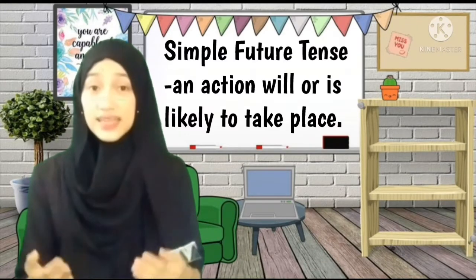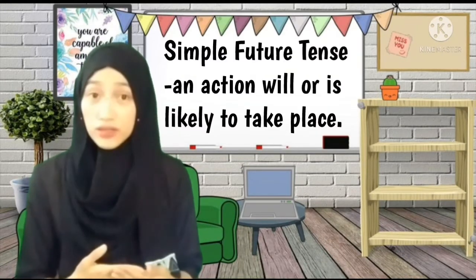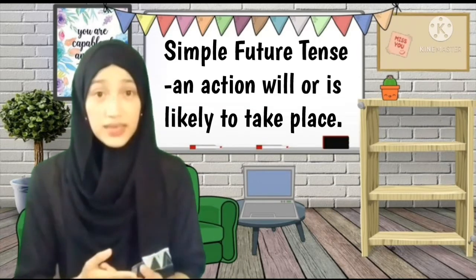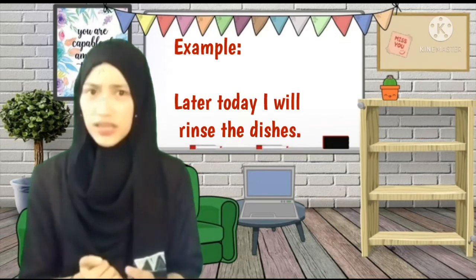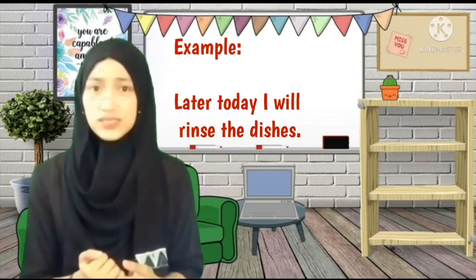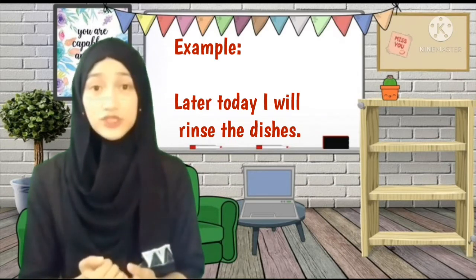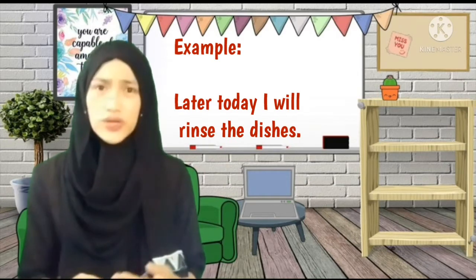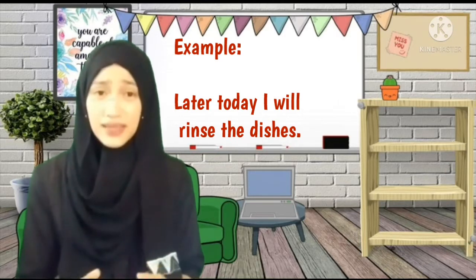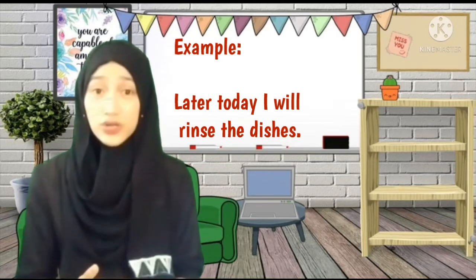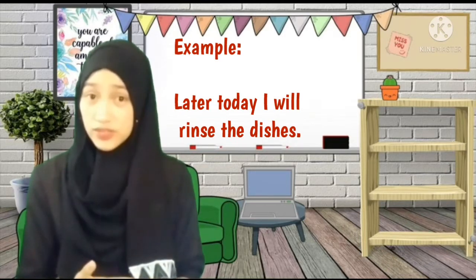Now, let's move on to the simple future tense. So, this tense indicates that an action will or is likely to take place. Example of this is, later today, I will rinse the dishes. The word that indicates future action is the word will. So, it hasn't yet happened at the present time, but is expected to occur in the future. So, did you understand? Can you give me an example of simple future tense? Okay, that is good. Very good.